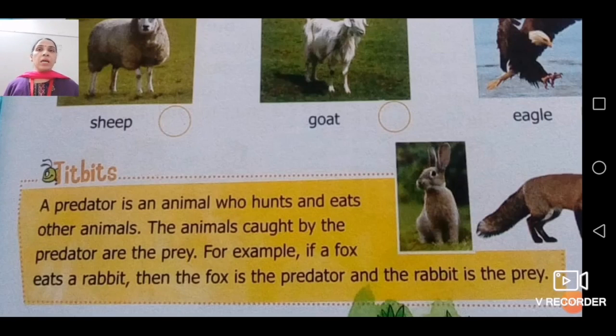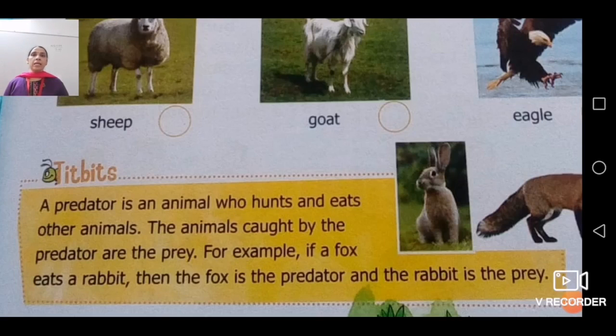In the last class I was revising this only, so that's why I have made this video today, and you all will see and revise all the definitions along with me. So at last I am going to revise all the definitions once again. First of all, an animal who eats leaves and grass is known as herbivorous animal.